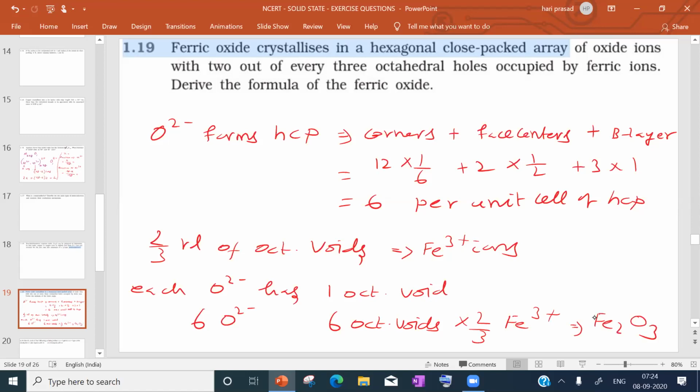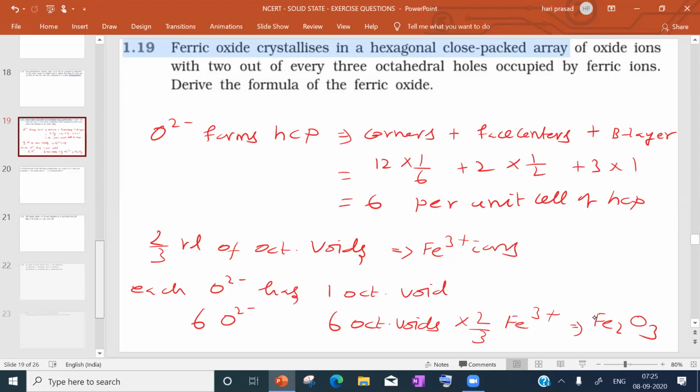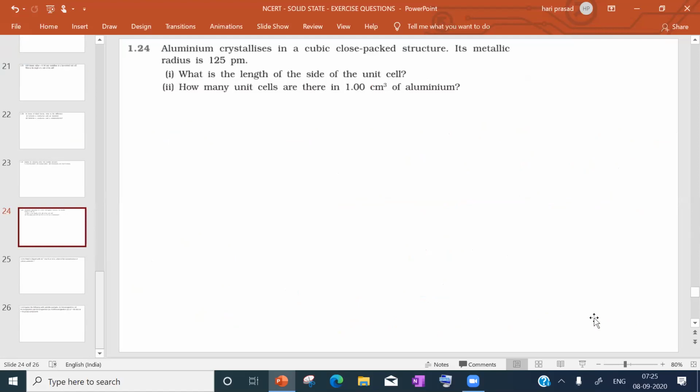Next, we will see 1.24. Aluminum crystallizes in a cubic close packed structure. That means FCC. So aluminum has an FCC structure, and FCC means per unit cell contains 4 aluminum atoms.